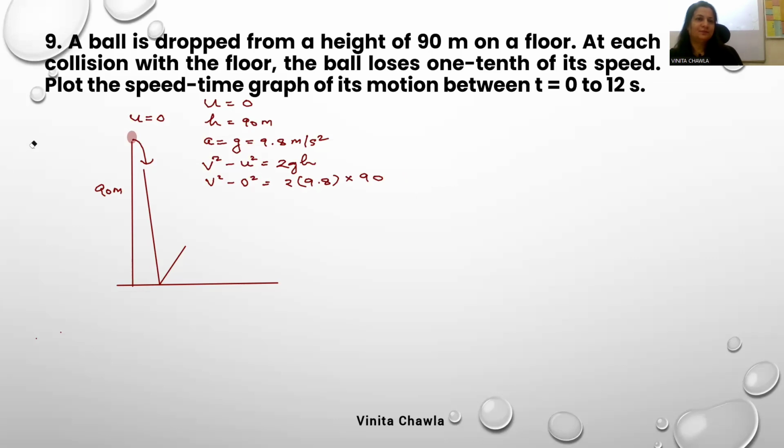See, it is 196, no? So we can write this as 19.6 into 90. Or this is 196 into 9 we can write. Okay, so v is equal to square root of 196 into 9. This is how you do it. So it's 14 into 3. The answer is 42 meter per second.